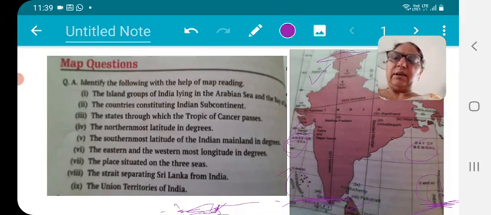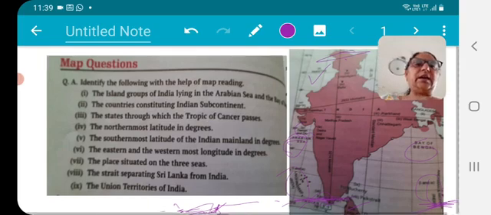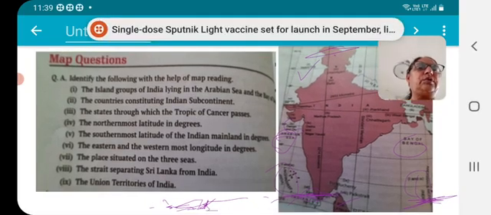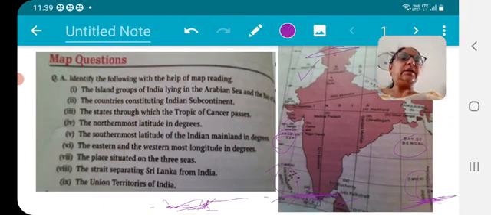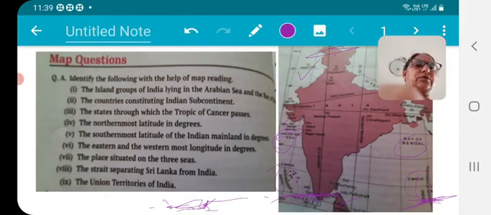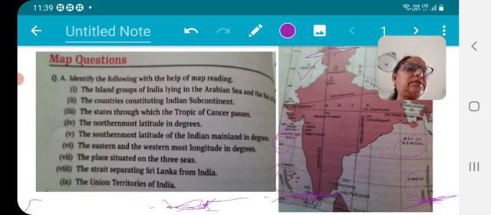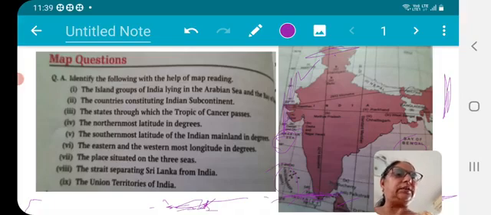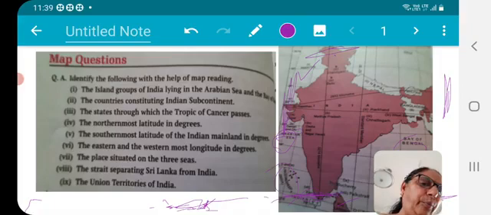And then 6th, the easternmost and westernmost longitude in degrees. If we see easternmost, it is here in the eastern states. Westernmost is here in Gujarat. So easternmost is 97 point something degrees, that is eastern.